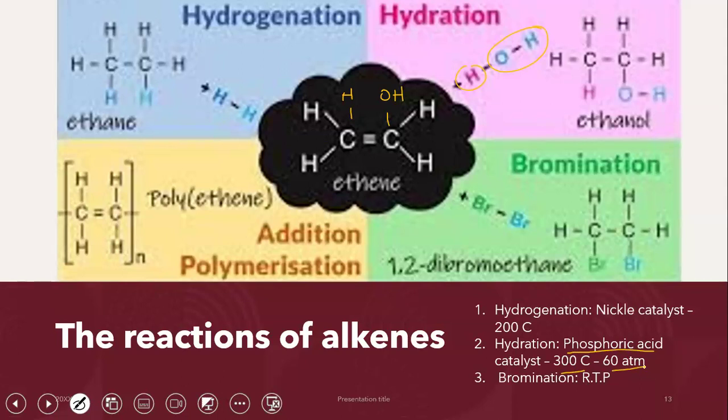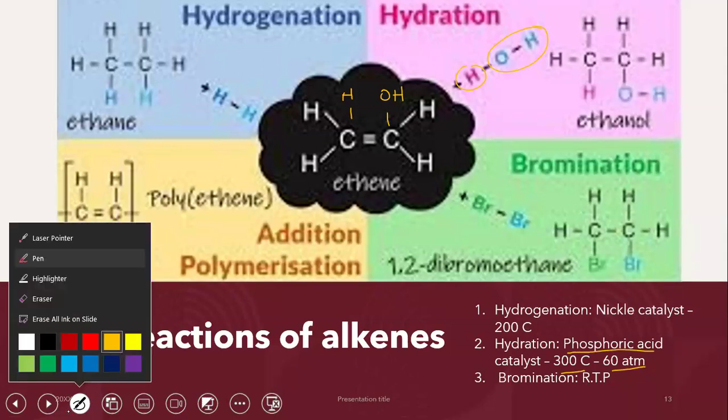Then you can go ahead and react it with a halogen, right? You can react it with a halogen. I have chosen bromine. Why? Because the bromine water test is used very commonly. If you want to test for alkenes, bromine water is what we use.